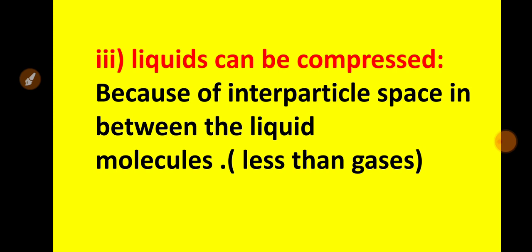In liquids, there is small intermolecular space, which is more than solids. Due to that, liquids are slightly compressible, whereas gases have the largest, maximum intermolecular space between the particles. Highly spaced, that is why they can be compressed easily.